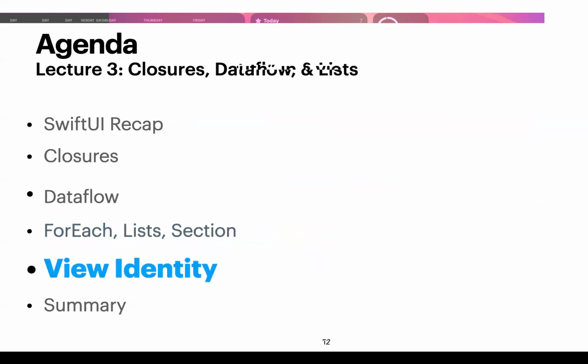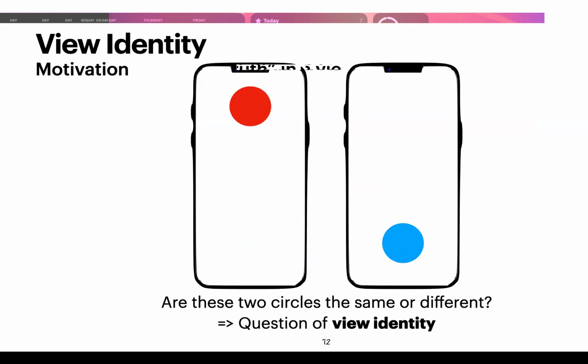Okay, cool. Let's talk about view identity now. So my question to you is, are these two circles the same circle, or are they different circles? There's no answer to this because it could be both. It could be the same. It could be different. I don't know. And that's a question of view identity.